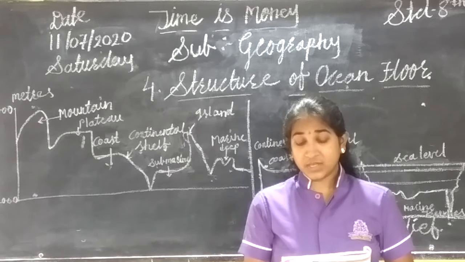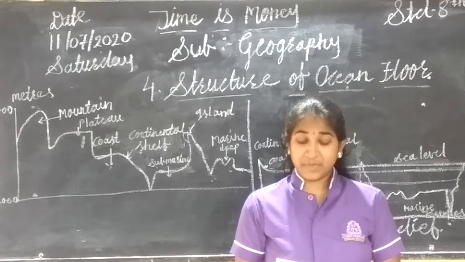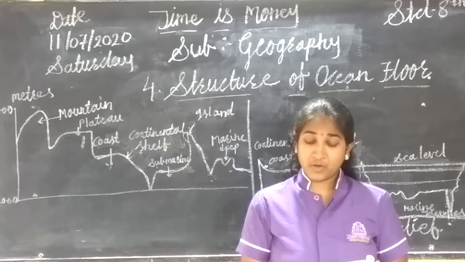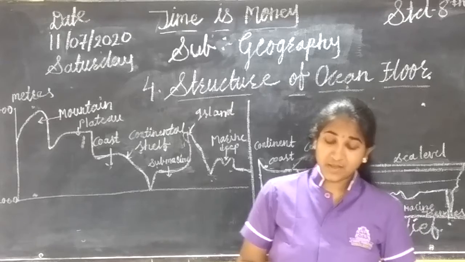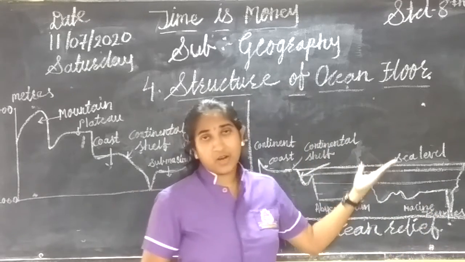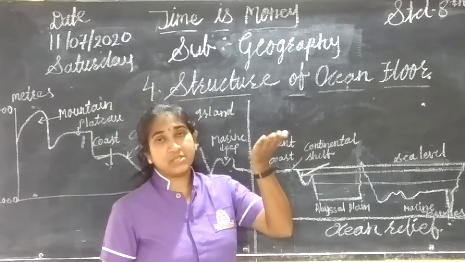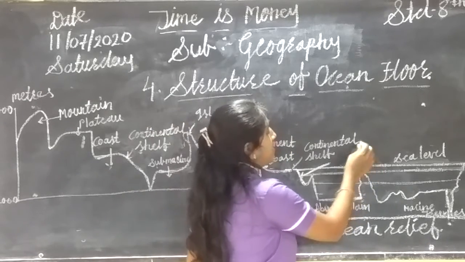Peaks of some submerged hills come above the sea level. They are visible to us as marine islands. The islands in the Atlantic Ocean and the Andaman and Nicobar Islands in the Bay of Bengal are examples. That means some peaks of these mountains come out above the sea level, and that part is called an island.